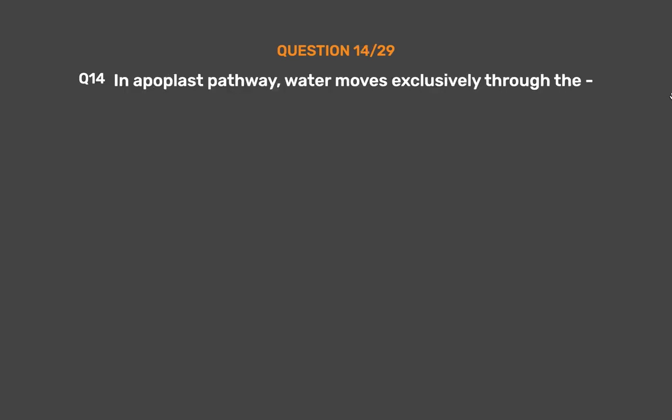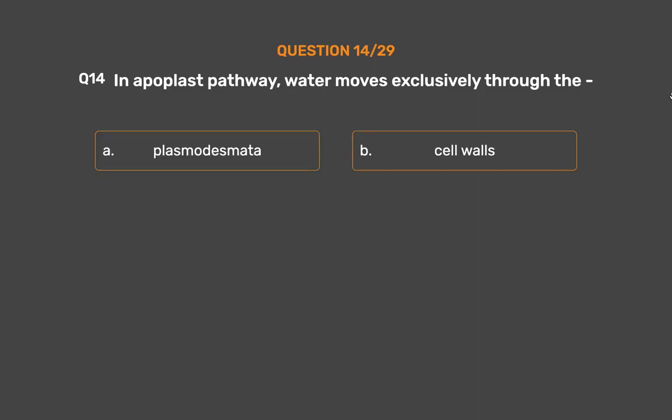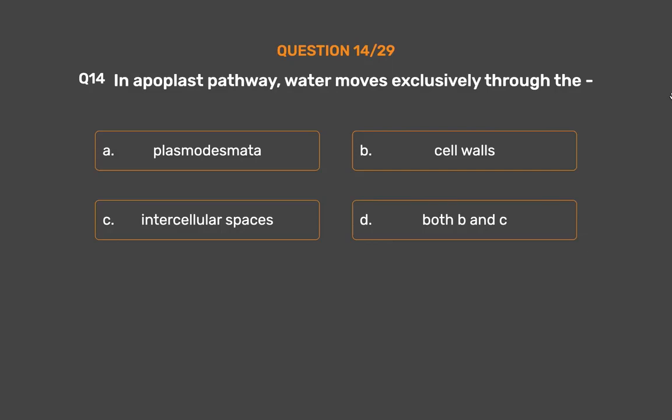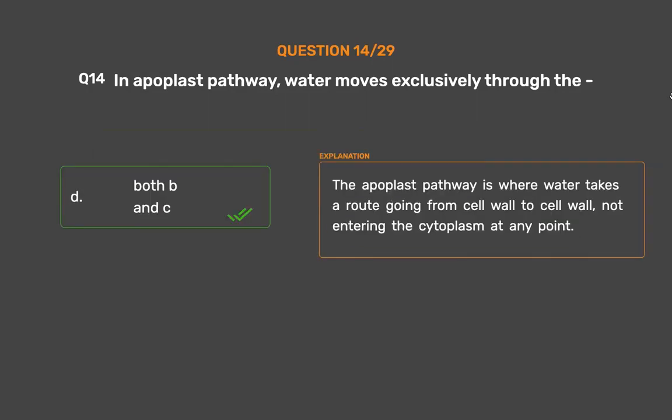Question number 14. In apoplast pathway, water moves exclusively through the option A. Plasmodesmata. Option B. Cell walls. Option C. Intercellular spaces. Option D. Both B and C. The correct answer is option D. Both B and C. The apoplast pathway is where water takes a route going from cell wall to cell wall, not entering the cytoplasm at any point.